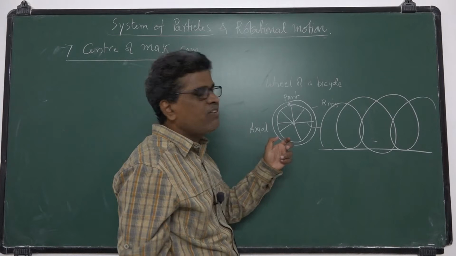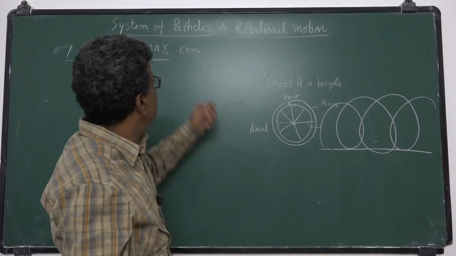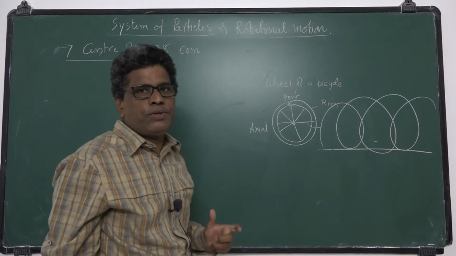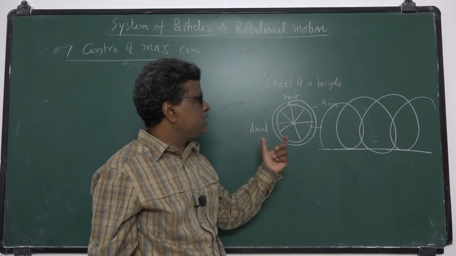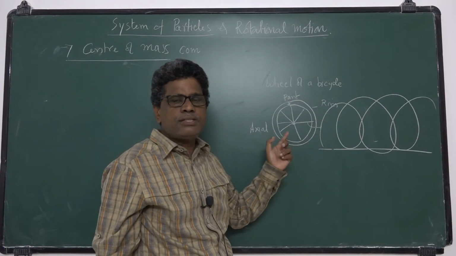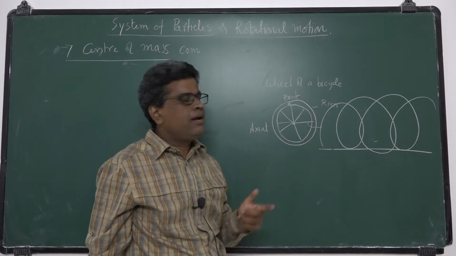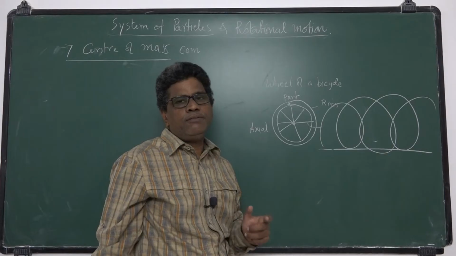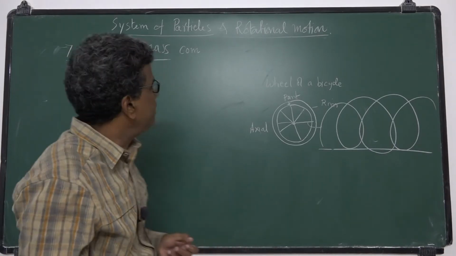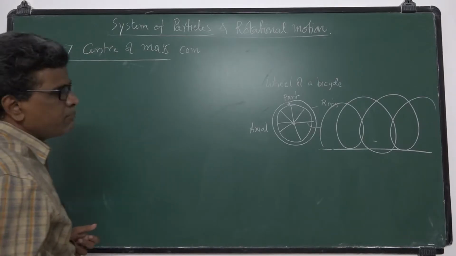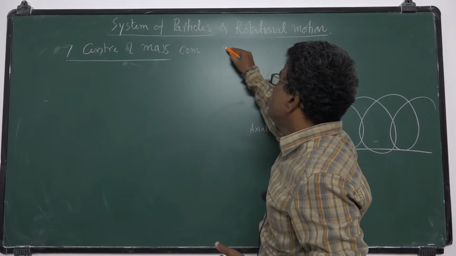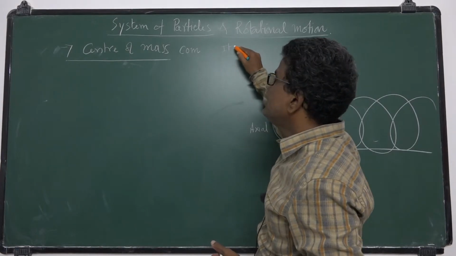So to make it from complex to simple, this center of mass concept is introduced. We assume that the entire mass of the wheel is concentrated at a point. That point we can call the center of mass. So how can we define center of mass? It is a point where the entire mass is supposed to be concentrated.